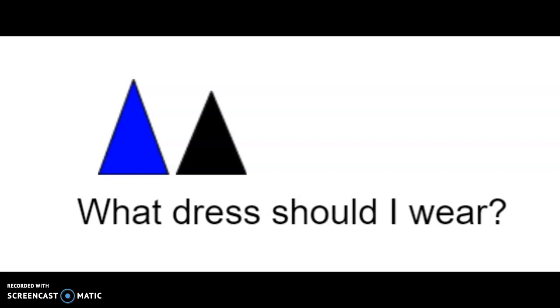Let's take a look at this sentence. What dress should I wear? We might be tempted, just because we see the word what, to think that that would be an interrogative pronoun. However, in this sentence, it's functioning as an interrogative adjective because it's describing or modifying the dress. You remember from our study on adjectives that an adjective usually comes right before the noun that it modifies or describes.